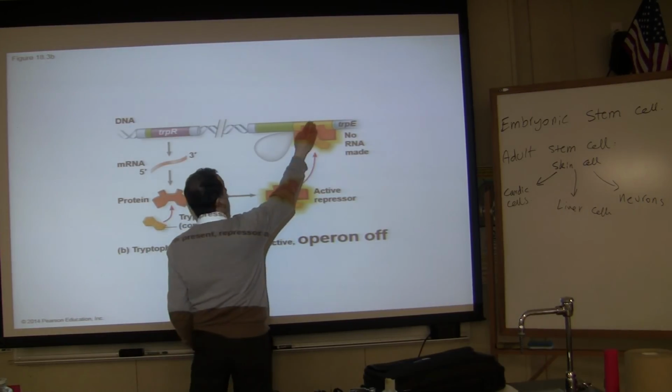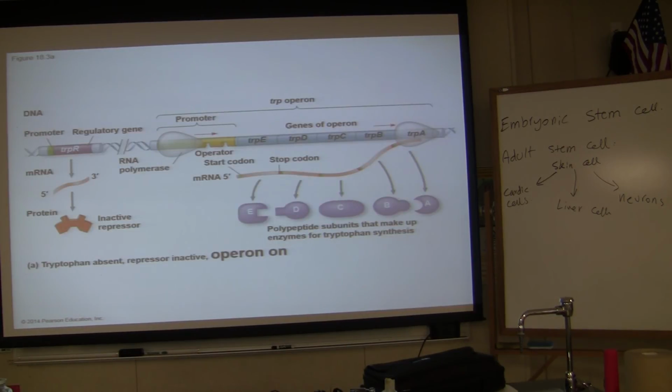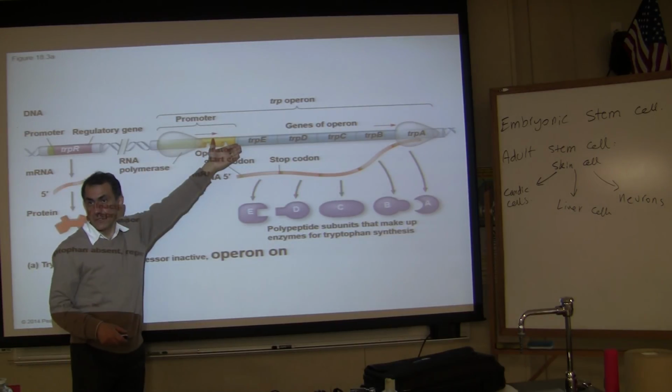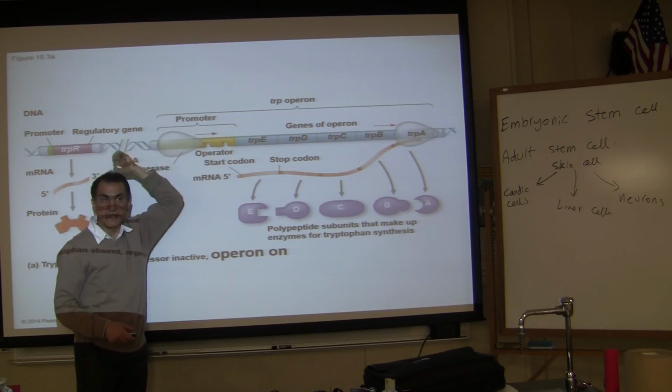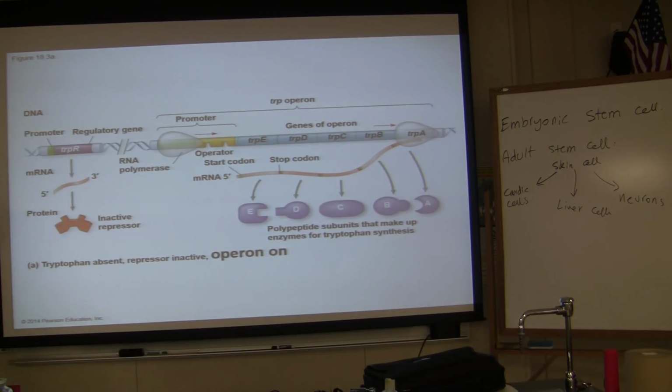That repressor will attach to the operator right here. This is the operator. When it attaches to the operator, the RNA polymerase cannot proceed. It's blocked. Do I make sense? This is how controlling of a gene happens, of course a very simplified version of it. This is how genes are being controlled.